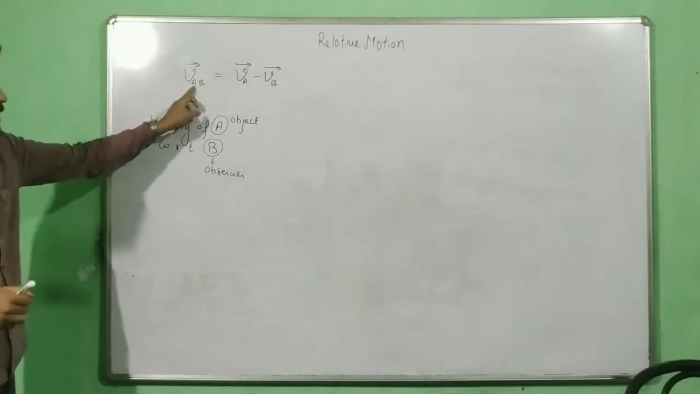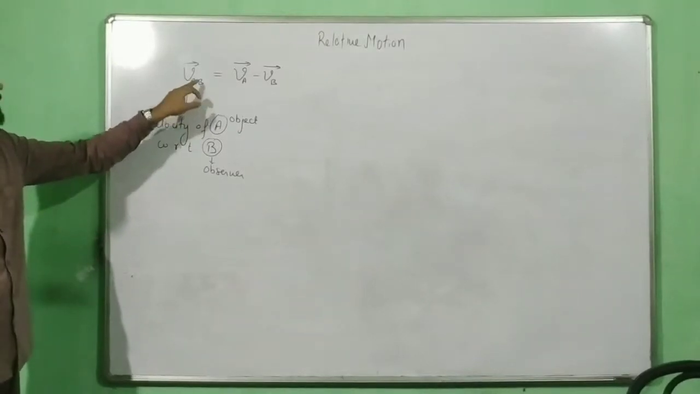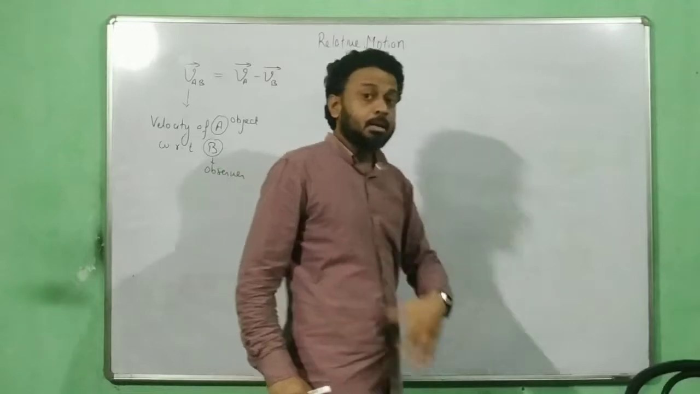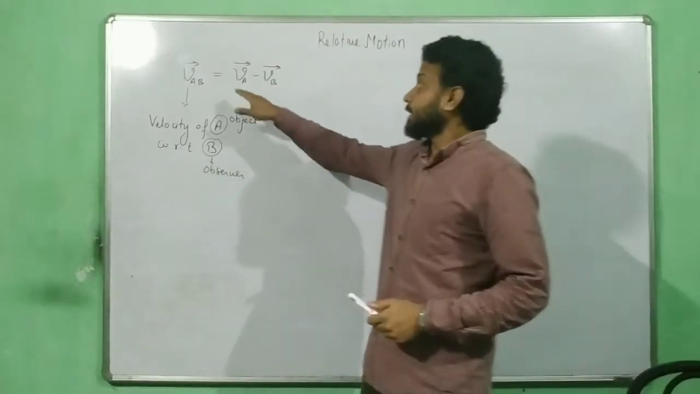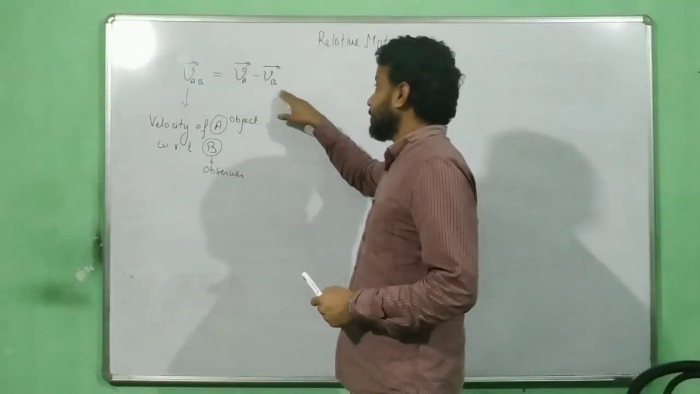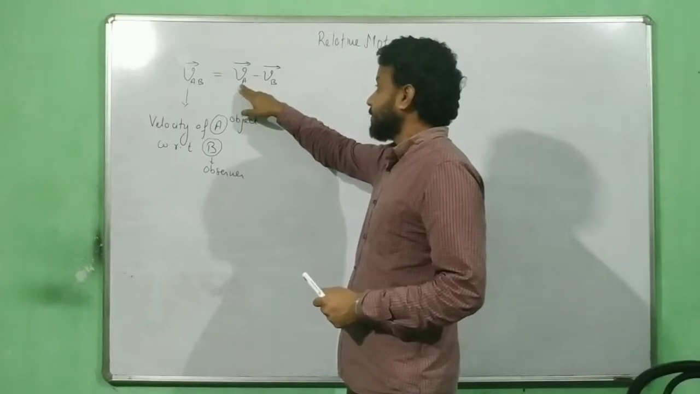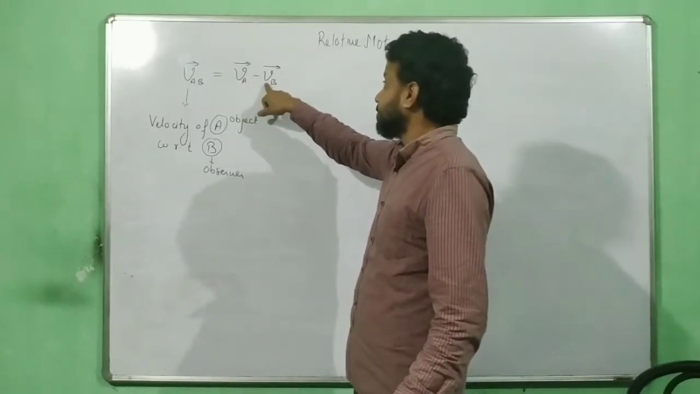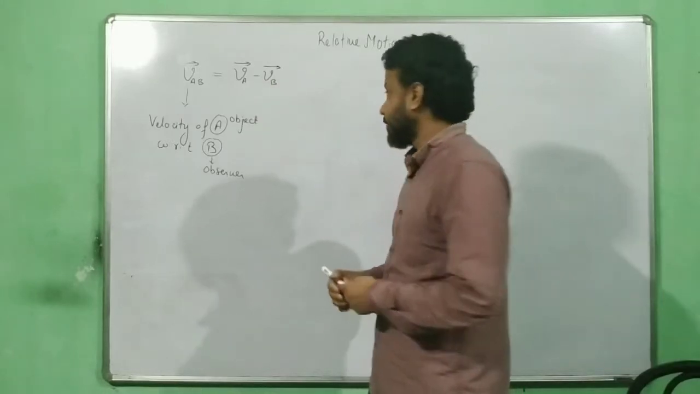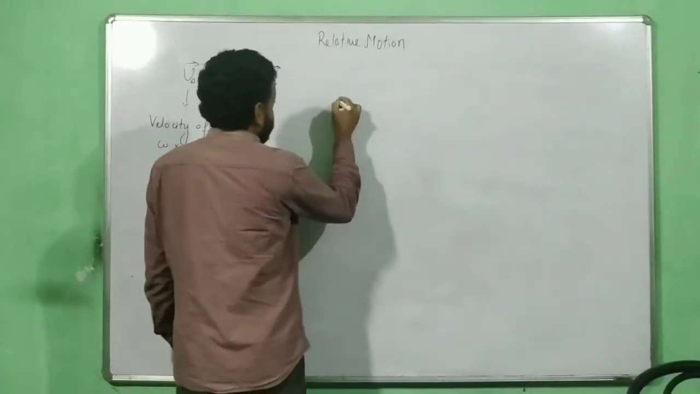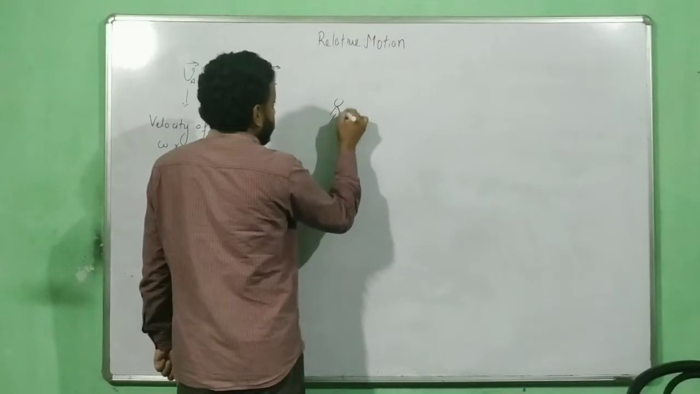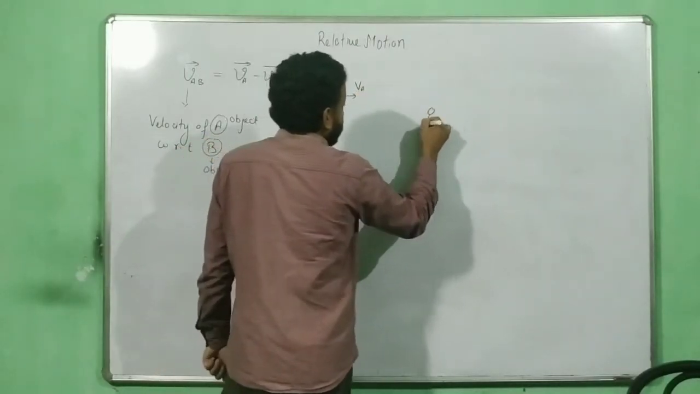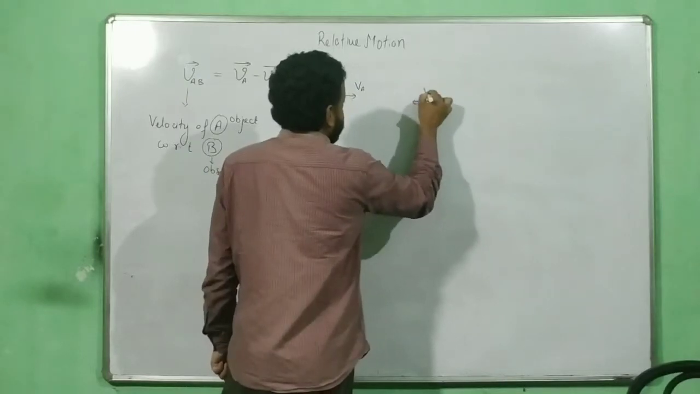So velocity of A means A. Who is watching? B is watching. So what is the velocity of A as seen by B? Okay, that is equal to VA minus VB. What is VA? VA is the velocity of A as seen by a ground observer, velocity of B as seen by a ground observer. So what is all these things happening over here? So consider that this is A moving in this direction, this is the velocity of A, and this is another person who is moving in this direction, velocity of B.